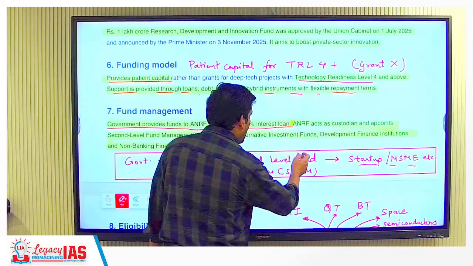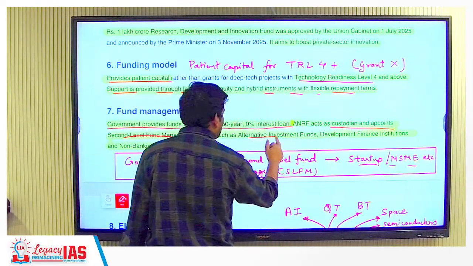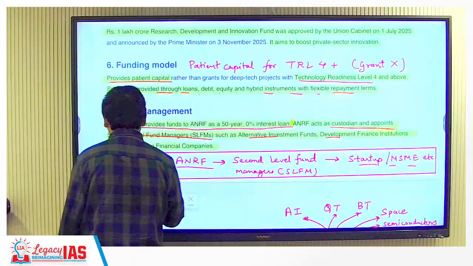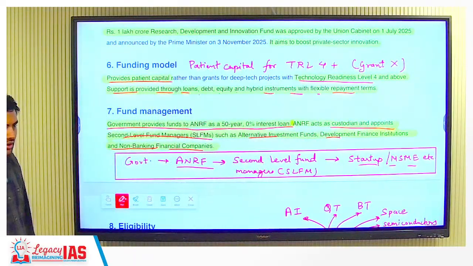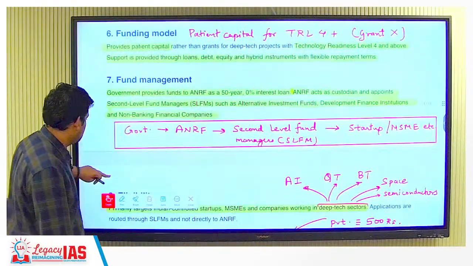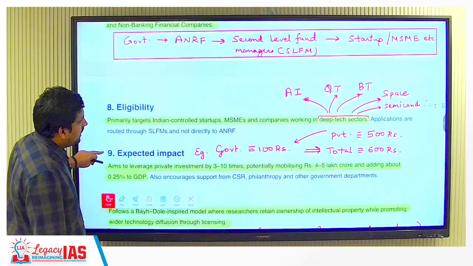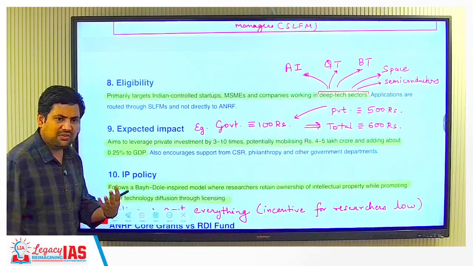Then ANRF acts as the custodian and appoints second level fund managers such as AIFs, development financial institutions and NBFCs, and eventually it gets to the startups. This is the chain. Then, eligibility. Now of course they won't be giving this out to any random startup.